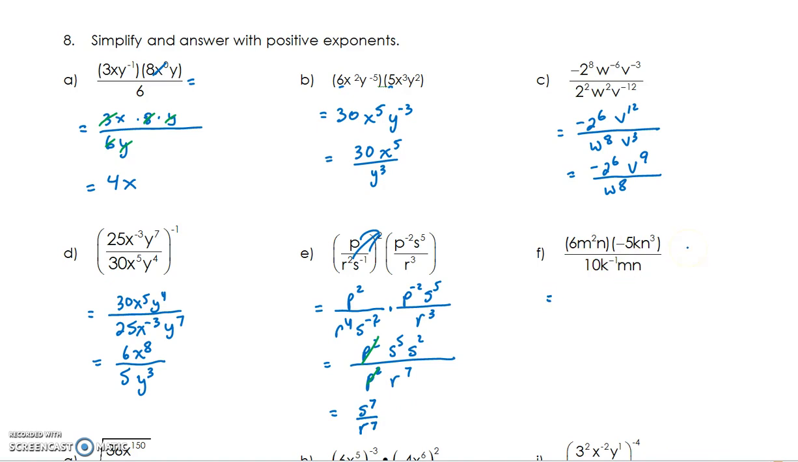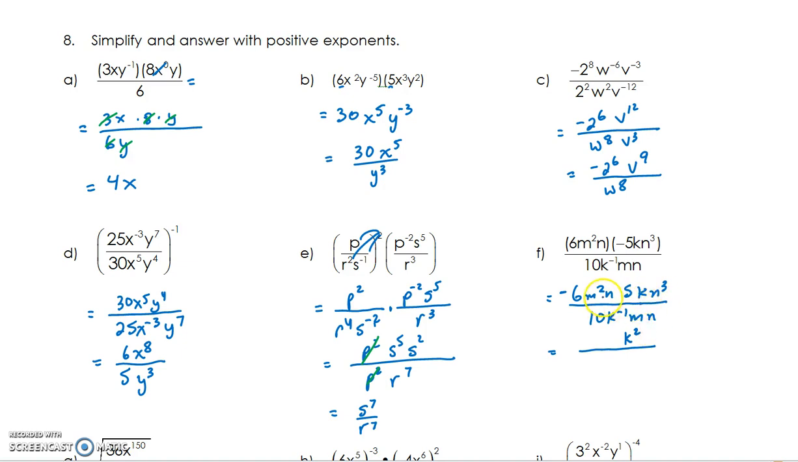Letter F. Remove the brackets. You're going to be left with 6m squared n times negative 5kn. Now the negative I'm actually going to put out in the very front so I don't think that it's a subtraction. On the bottom, 10k to the negative 1 mn. I should move that k to the 1 up, but I'm going to take care of that right away before I forget and see that the k to the negative 1 on the bottom is going to match up with the k to the 1 on top, giving me k to the 2 on top.